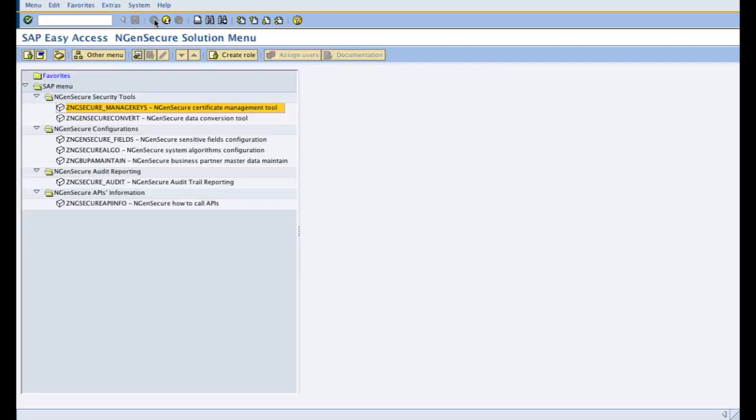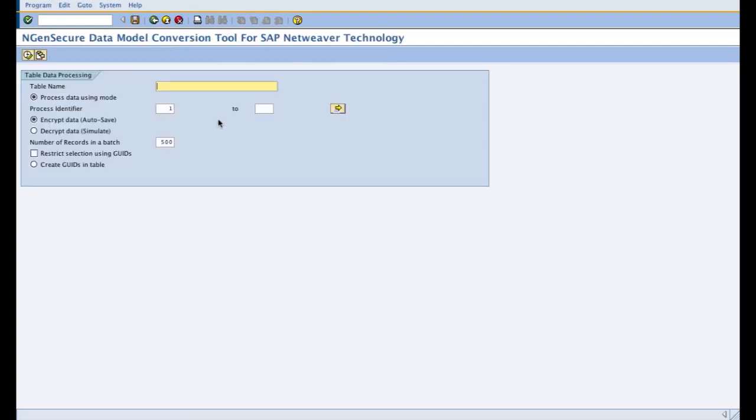So once you have uploaded your certificates from the Engine Secure certificate management tool, now you are ready to use the data conversion tool of the product. Now the data conversion tool is used to convert the existing sensitive data in the database to the encrypted format.